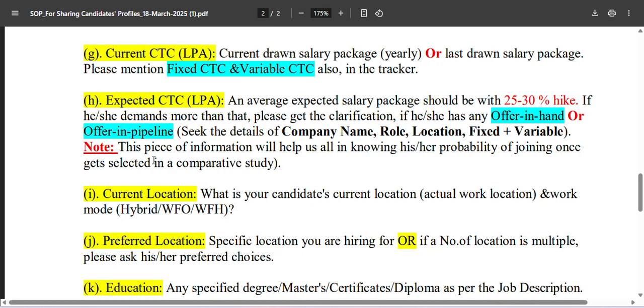Now there is another column by the name of current location. So what you need to do is identify your candidate's current location, the actual work location, where you would also look for the work mode, whether the company where he is working is on hybrid mode or work from home mode, or it is actually work from office, right? So this is very important.